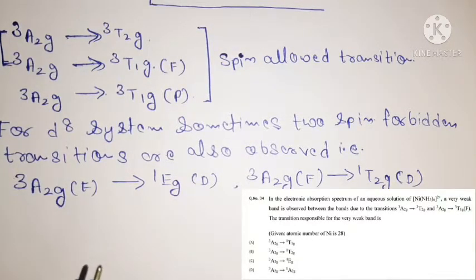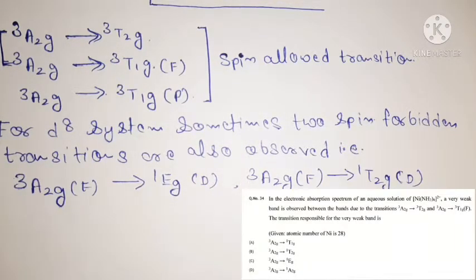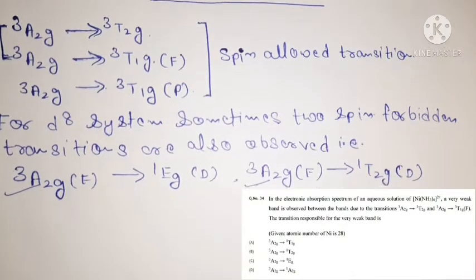Okay, so in a d8 system, we observe five types of transitions, out of which three are spin allowed and two are spin forbidden. Now you see that options B and C contain both of these transitions. In option B we have the transition 3A2g to 1T2g, and in option C this transition, 3A2g to 1Eg.